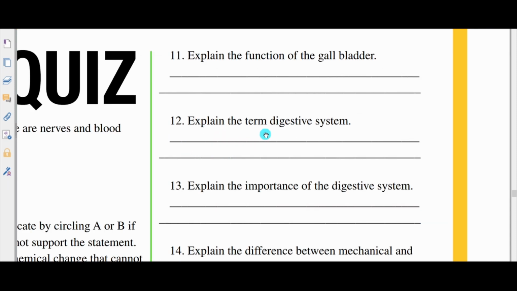Number 12, explain the term digestive system. Now let's pay attention to system. A system would be a group of organs working together, and digestion has to do with breaking down complex food substances into simpler food substances so that it can be absorbed by the body. So the digestive system could be described as a set of organs that help to change complex food into simple foods that can be absorbed by the body.